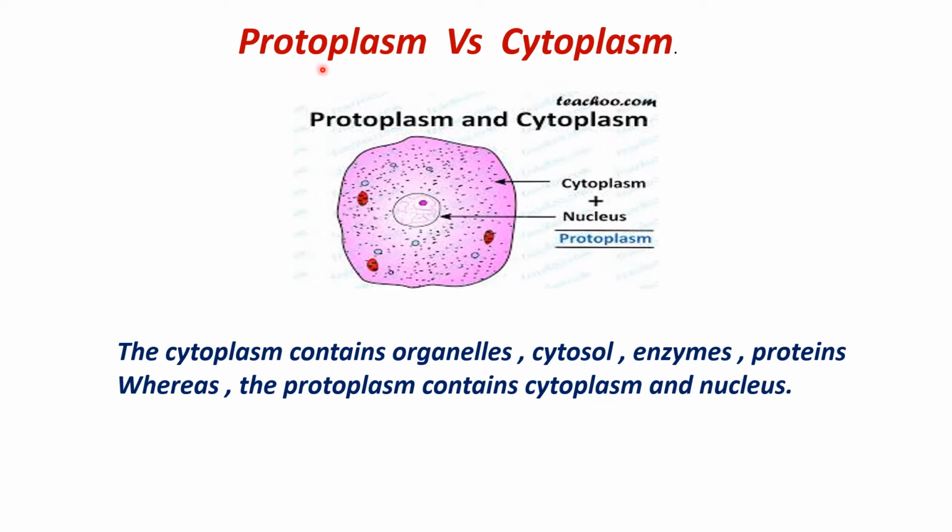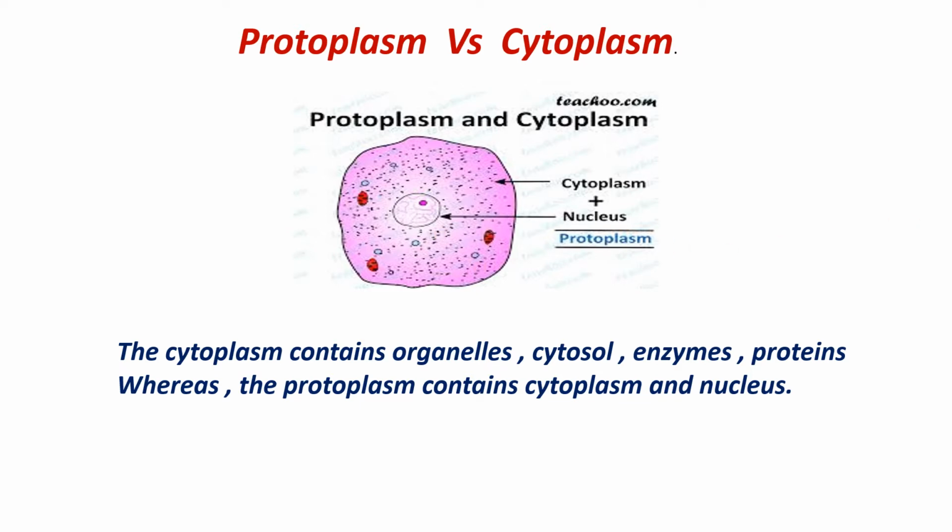How can we define protoplasm? Simply we can say that cytoplasm along with the nucleus is called protoplasm. Then what is cytoplasm? Cytoplasm is the fluid that is present inside the cell along with the cell organelles. And this cytoplasm along with the nucleus is called protoplasm. This is the small difference. And the word cytosol, sol means solution. The liquid portion in the cytoplasm is called cytosol. And the solid portions are enzymes, proteins and everything.